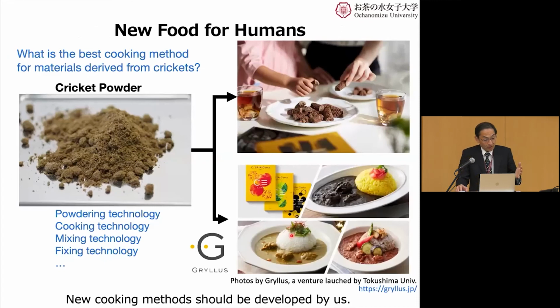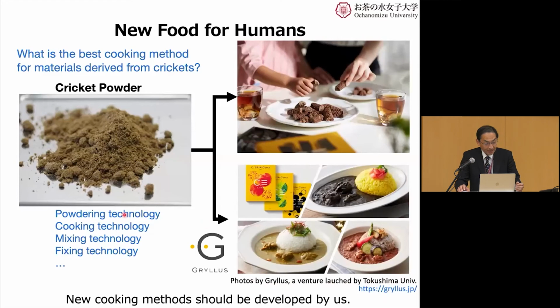Another thing that we are doing is collaboration with the industry field, and actually we are making real food based on the crickets. Here on the left side, we have a cricket powder. This is the current state-of-the-art powder of the crickets. And then we can turn this cricket powder into cookies or curries or whatever we can eat. These photos are provided by Grillas, a venture business launched by Tokushima University. And if you access this website, grillas.jp, you can buy this crunch or this curry if you want.